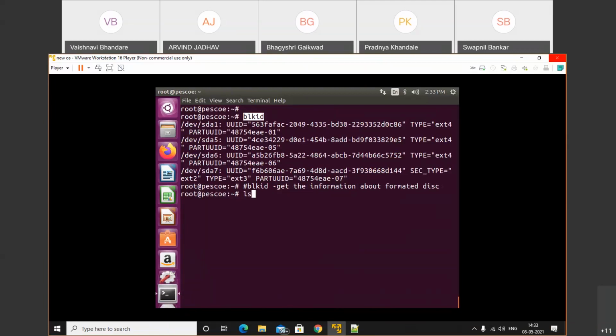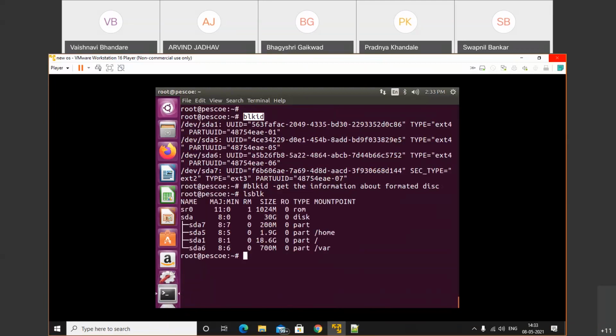Okay. So now check the lsblk command, list of blocks. Now we have a disk sda7 whose size is 200 MB, but it is not mounted on any section. Is this mounted? No. So let's do the mount operation.